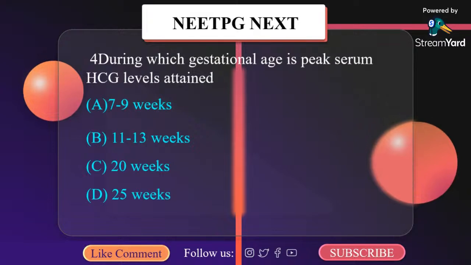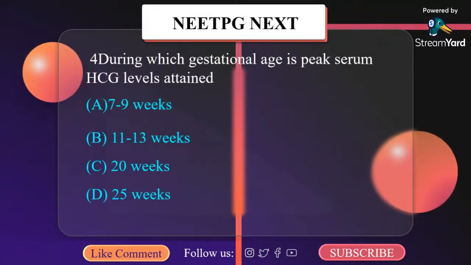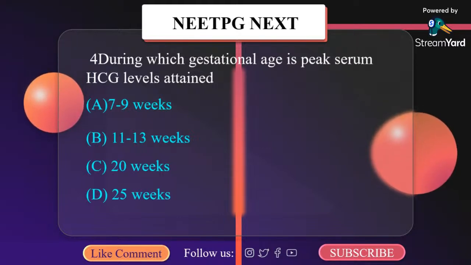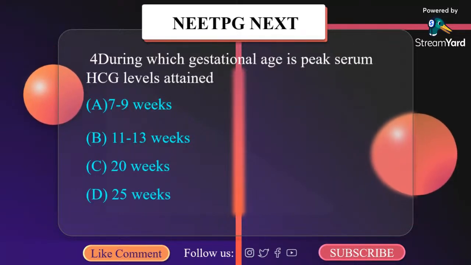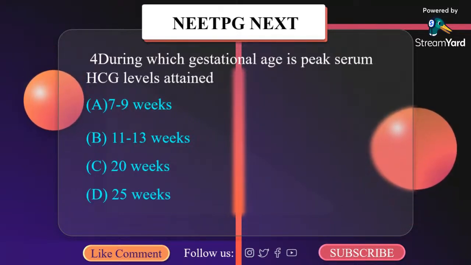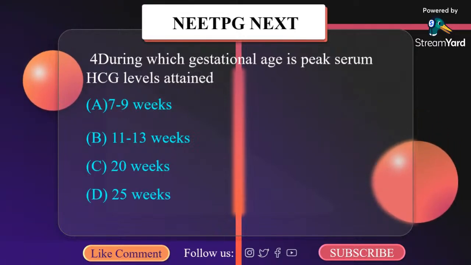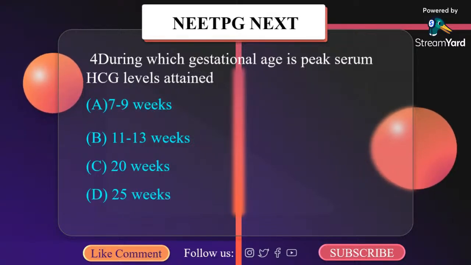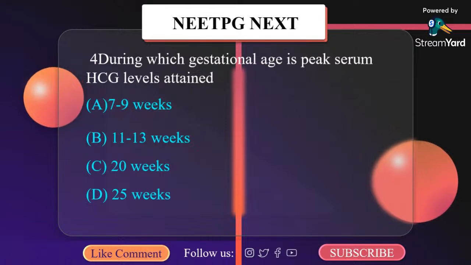During which gestational age is peak serum HCG level attained? A, 7 to 9 weeks, B, 11 to 13 weeks, C, 20 weeks, D, 25 weeks. See, HCG rises progressively from conception. The levels double on an average every 30.9 hours until the values reach 6,500 milli international unit per ml, or 6,500 international unit per liter, at approximately the 8th week after the last menstrual period.